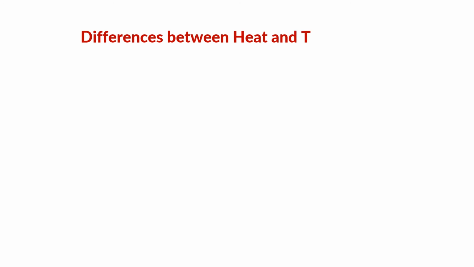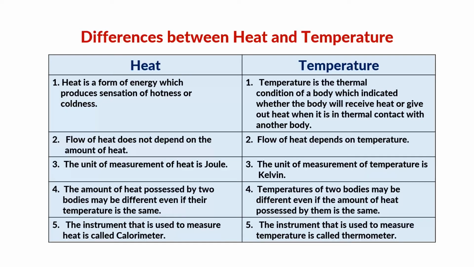We can make differences between heat and temperature as follows. Number 1. Heat is a form of energy which produces the sensation of hotness or coldness. Temperature is the thermal condition of a body which indicates whether the body will receive heat or give out heat when it is in thermal contact with another body. 2. Flow of heat does not depend on the amount of heat. Flow of heat depends on temperature.